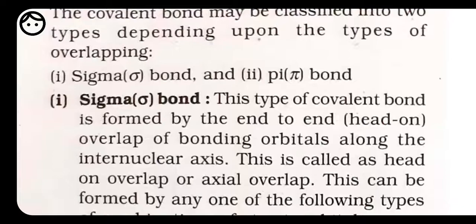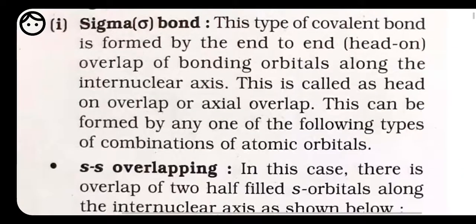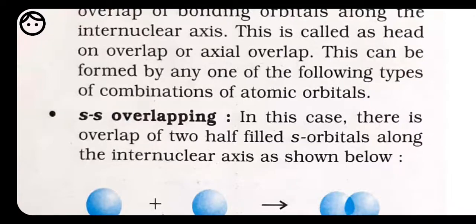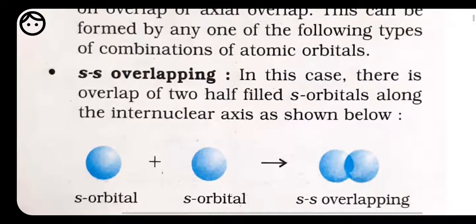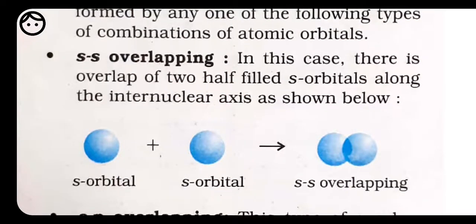The overlapping along the internuclear axis can take place in any of the following ways. First, it may be ss overlapping, it may be sp overlapping, or it may be pp overlapping. So let's first discuss the ss overlapping. Look at the structure also. Here we have s orbitals. Whenever the s orbitals come closer to each other, overlapping takes place and they form a bond. That is a covalent bond, isn't it? Because overlapping takes place for a covalent bond only.